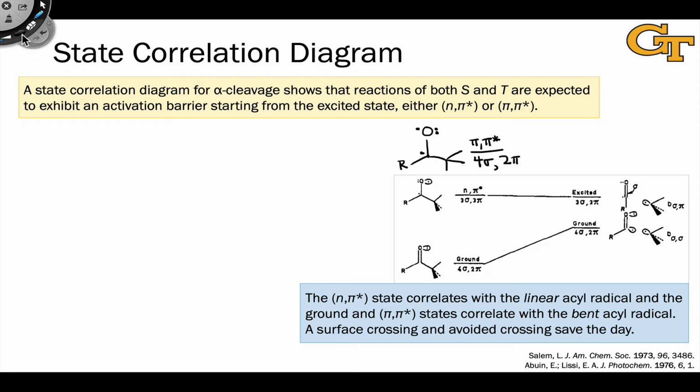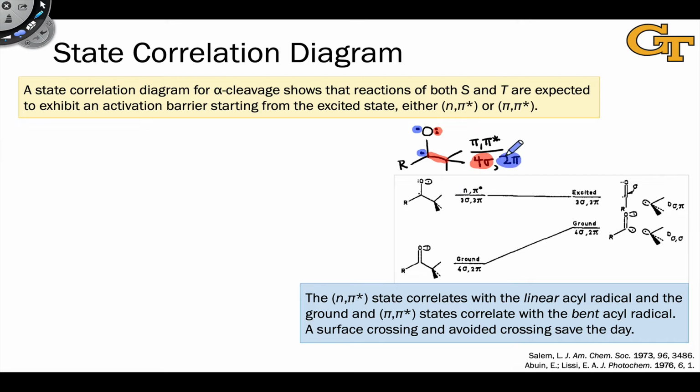And let's look at the structures to confirm this. So first, let's focus on the electrons in the sigma plane, symmetric with respect to the plane of symmetry. We have the carbon-carbon bond that will break as we move toward the products, and we have the 2 electrons in the n orbital that are in the sigma system in this structure. 4 sigma electrons. We also have an electron in the pi orbital. It is a pi star state after all, and an electron in the pi star orbital, and these are antisymmetric with respect to the plane of symmetry.